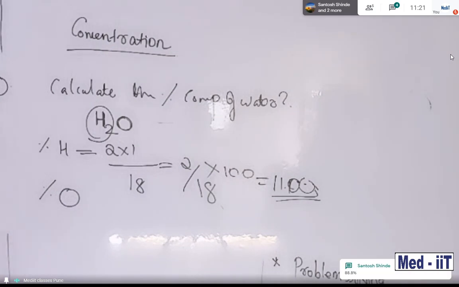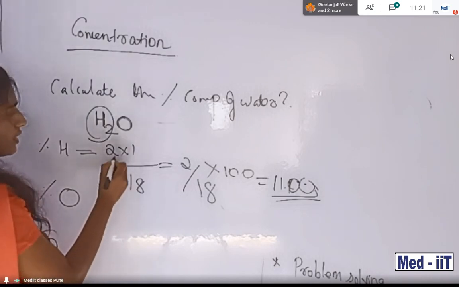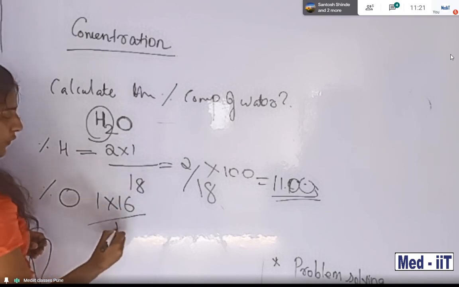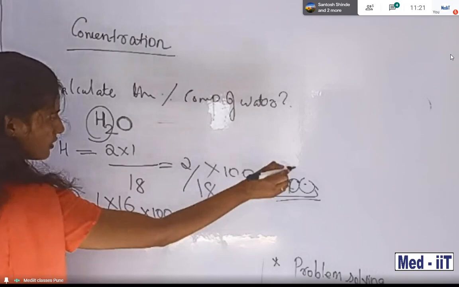Exactly, 88. Yeah, right, Santosh, 88 point something. Very good. So now you are familiar. I'm repeating: oxygen is 16 out of 18 into 100, which is equal to 88 point something.